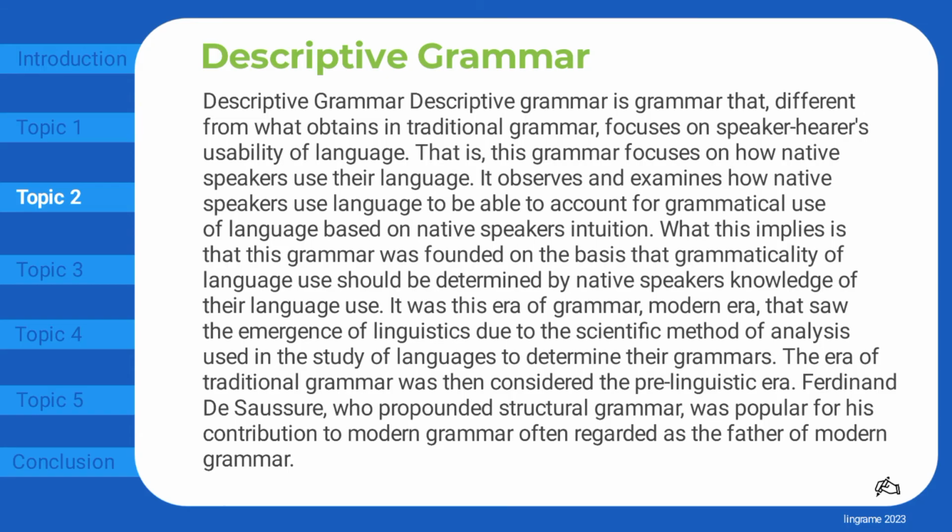It was this era of grammar, the modern era, that saw the emergence of linguistics due to the scientific method of analysis used in the study of languages to determine their grammars. The era of traditional grammar was then considered the pre-linguistic era. Ferdinand de Saussure, who propounded structural grammar, was popular for his contribution to modern grammar, often regarded as the father of modern grammar.